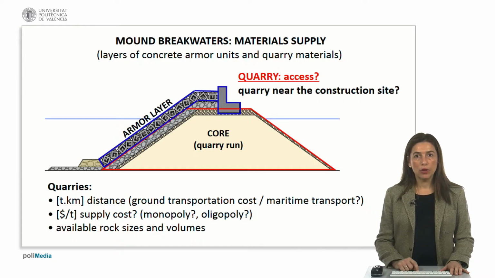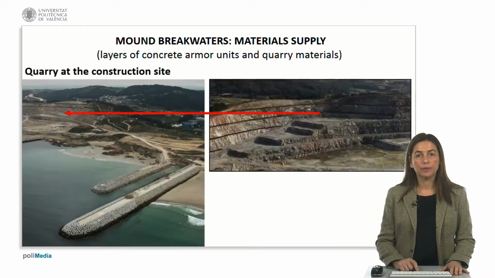Ground transportation costs depend on the distance from the quarries to the construction site, and sometimes maritime transportation is needed to reduce transportation cost. Rock sizes, volume of rocks, unit rock supply cost, and transportation cost to the construction site are key factors to be analyzed.